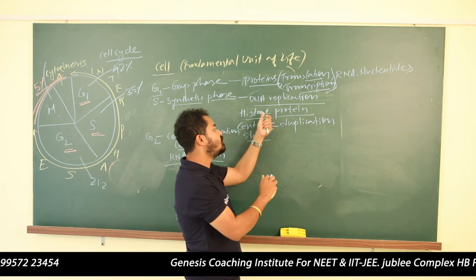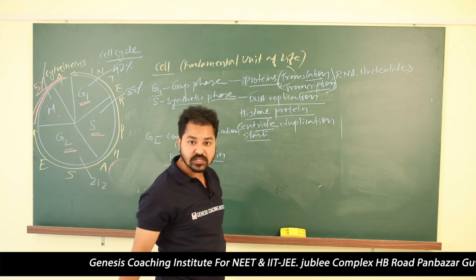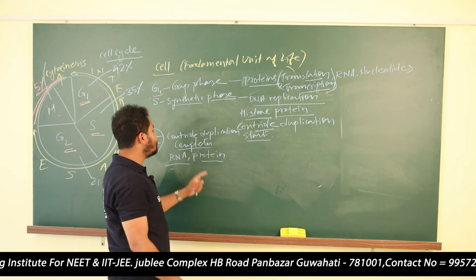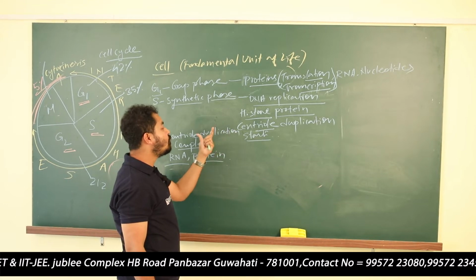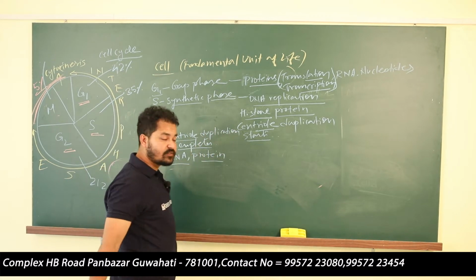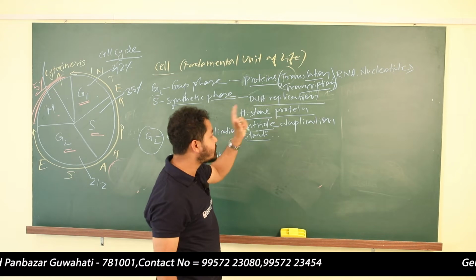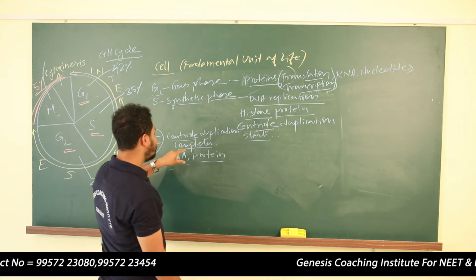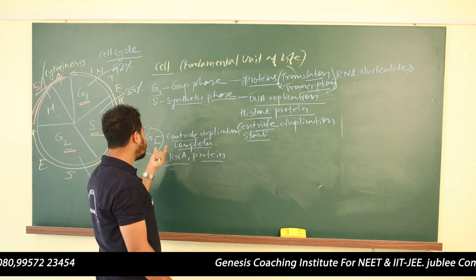For DNA packaging, we need histone. So, histone protein will also be produced in the S phase. Next phase is the G2 phase. In G2 phase, what will happen? The duplication of the centriole. Duplication of the centriole, that started in the S phase, as I have written here, you can see it will get completed here, and RNA and protein will also be produced in the G2 phase.